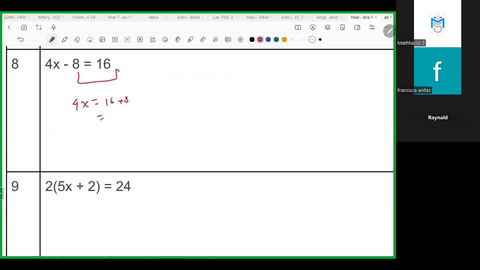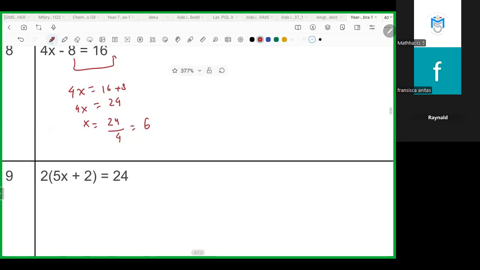What's 16 plus 8, Ray? 24. But always remember the method, okay? And then x is 24 divided by 4. What's the answer, Ray? 24 divided by 4 is 6, right? Yeah.